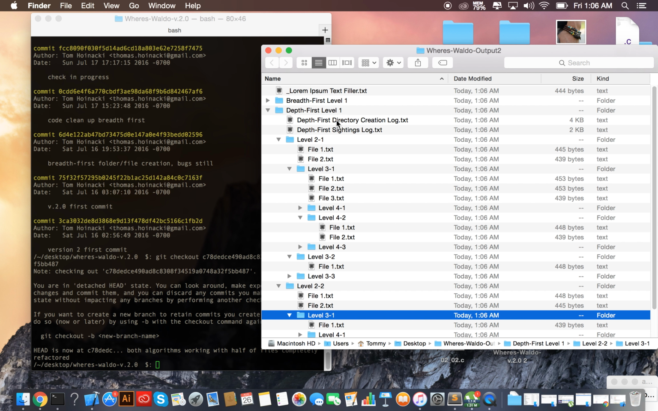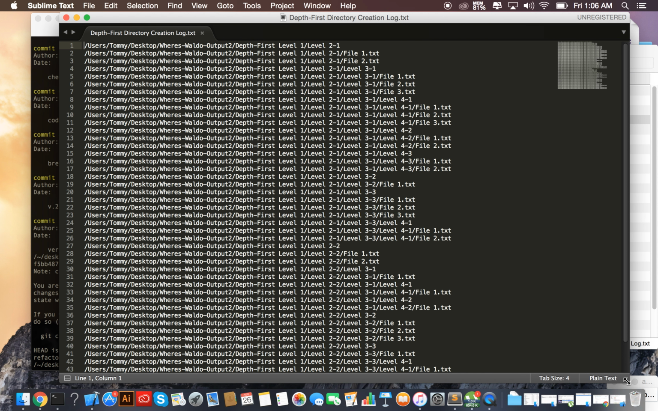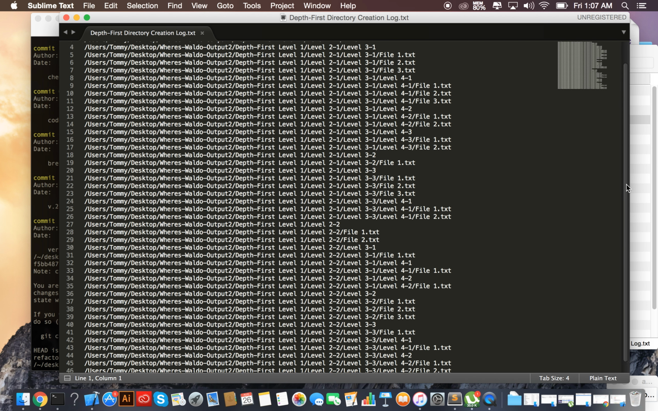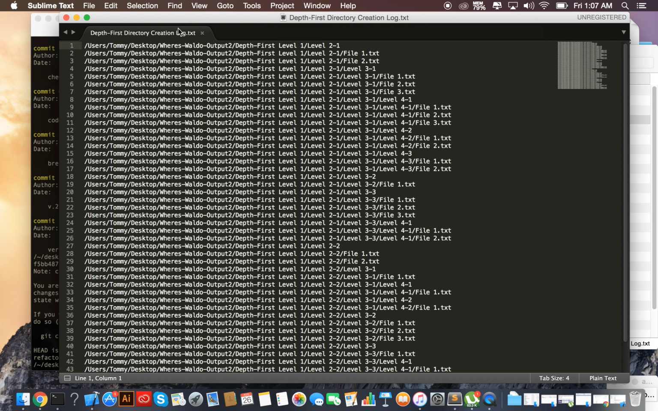Now if we look at the directory creation log, we should see the pattern much better than before. You can obviously see the pattern that it juts out and goes from 2 all the way to 4, and it goes depth first, then comes back up the tree and then over again. So you can see it juts in and out, going all the way down to the farthest leaf before coming back up, and so on. So that's pretty cool.